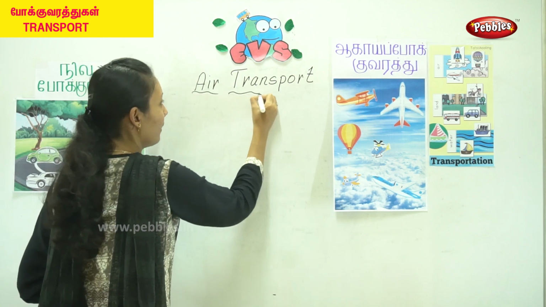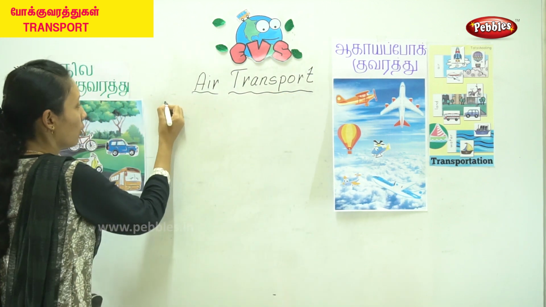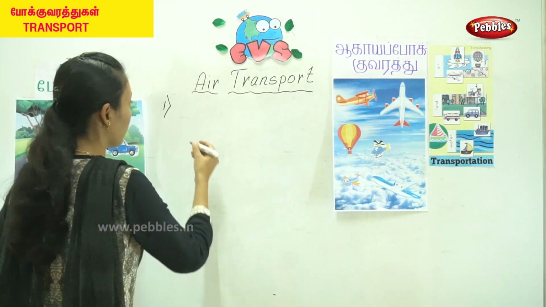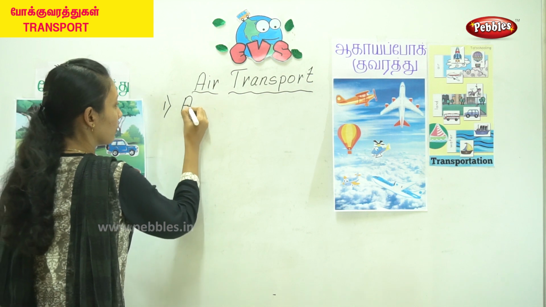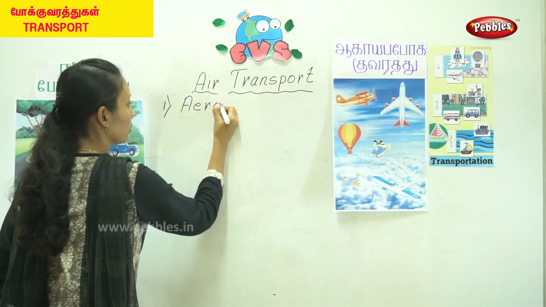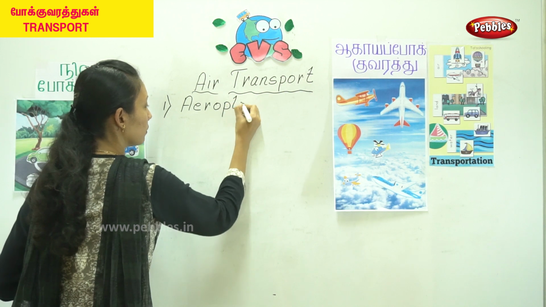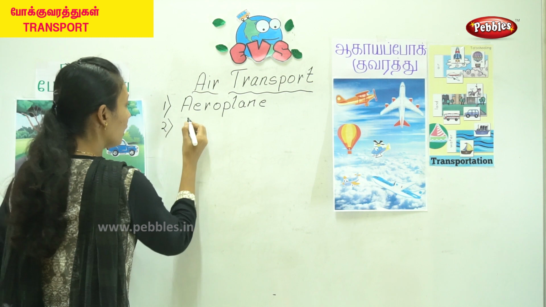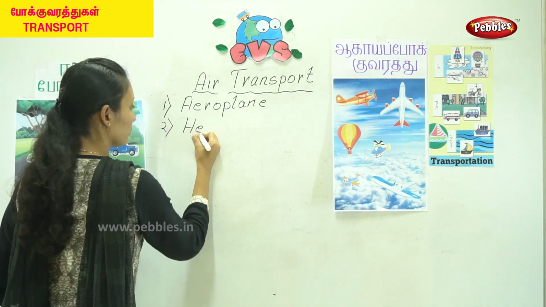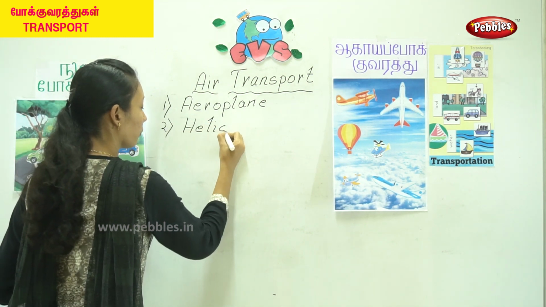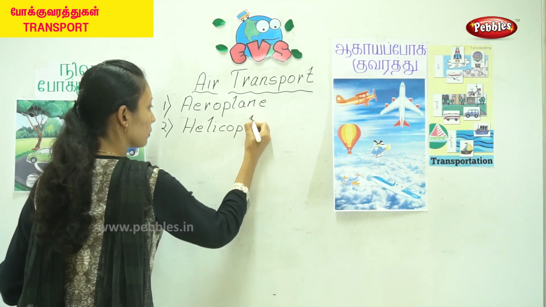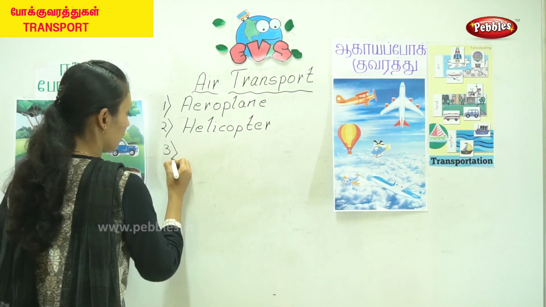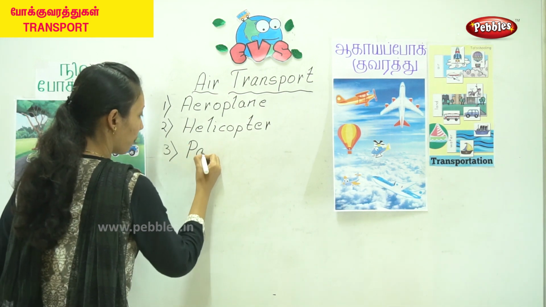Yes, you have air transport. So what are the vehicles that will move in the air? Yes, you have aeroplane, then you have helicopter, parachutes.